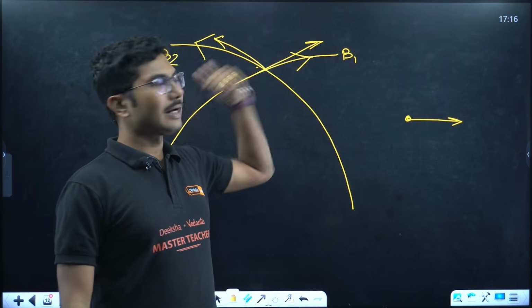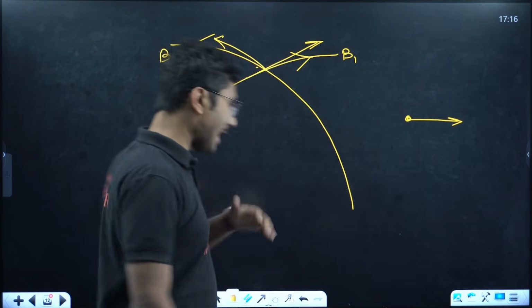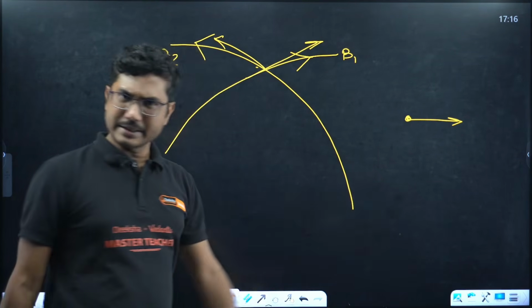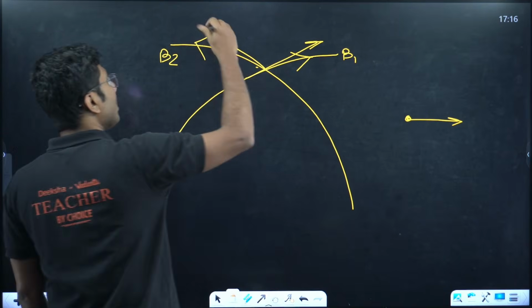But here at this point of intersection the direction is not unique. So what will happen in practice? Is it not possible that we can bring two magnets together nearby each other? Yes, it's possible. So what happens to the original magnetic field? That is one question that I would like to answer here.